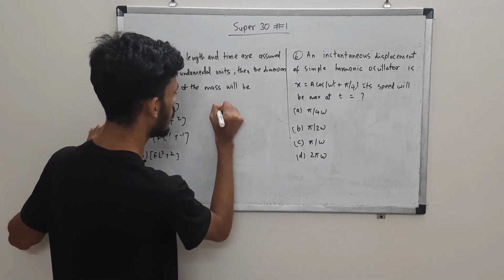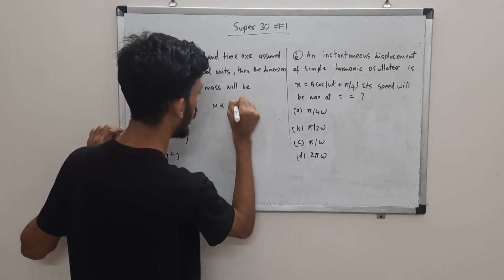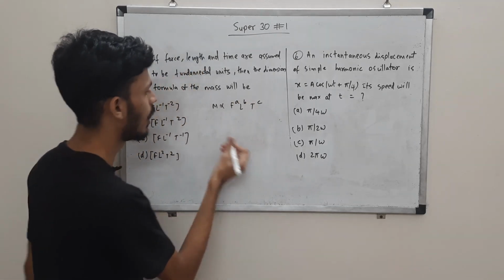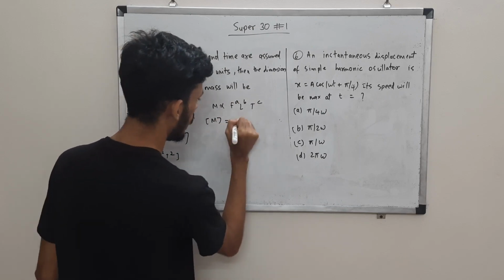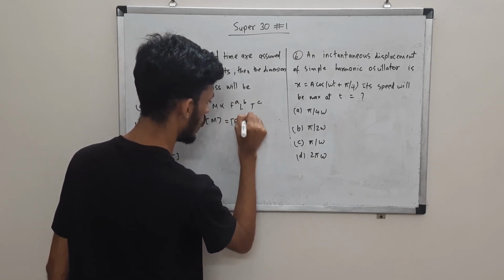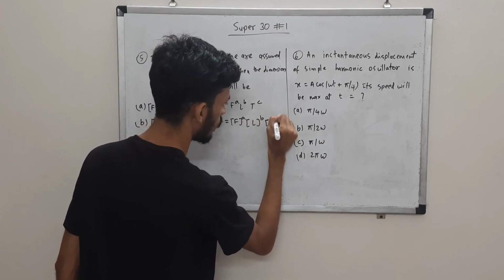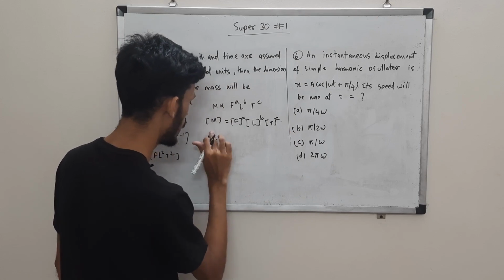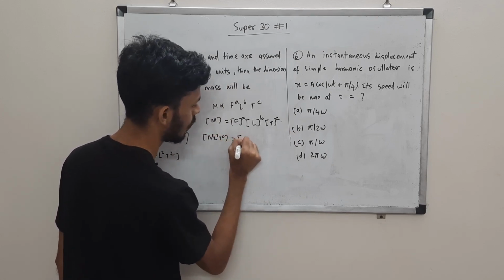The standard way is using dimensional analysis: M is proportional to F to the power a, L to the power b, and T to the power c. Here you'll have dimensionless constants, so it doesn't really matter. You can basically write F raised to a, L raised to b, and T raised to c. The dimensions on the left hand side are M1 L0 T0. We'll just equate the dimensions on both sides.